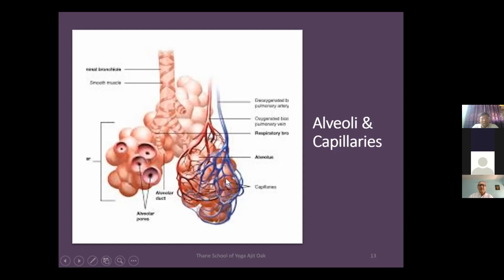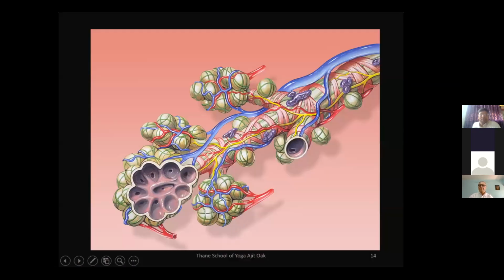And then again, these are supplied with blood vessels, as you can see here, the arteries and veins, the capillaries. Capillaries are tiny blood vessels, both arteries and veins, and they are supplying to these alveoli. I think you will perceive it better in the next diagram. These alveoli and these capillaries are in very close proximity, as you can see here. This is a network of capillaries around the alveoli.